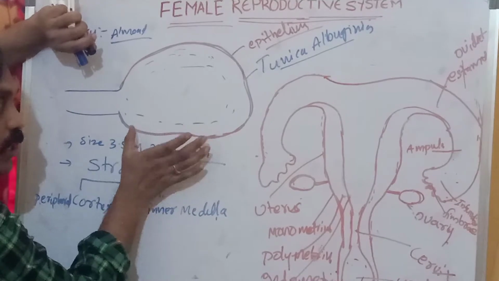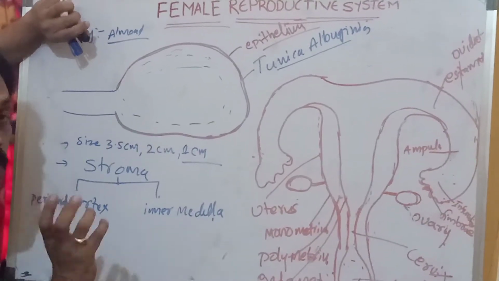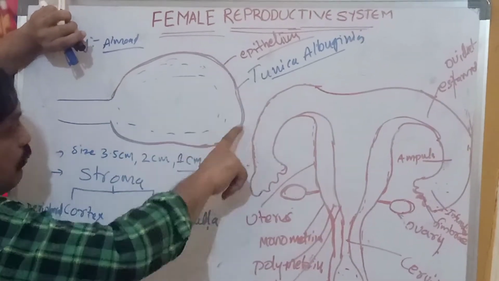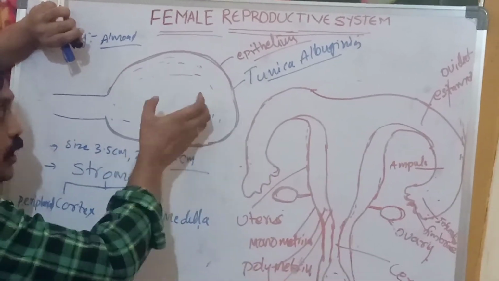This is the ovary, an almond shaped structure located below the abdominal area, a very important part of the female reproductive system, useful for ovulation. It is covered with epithelium, and the inner layer is the tunica albuginea.